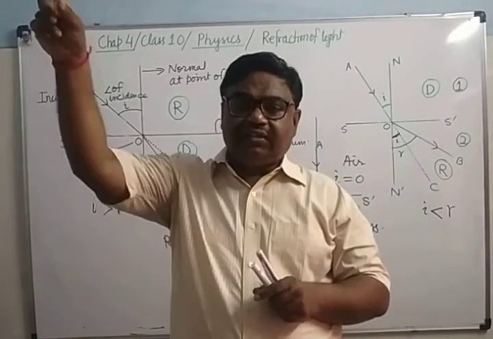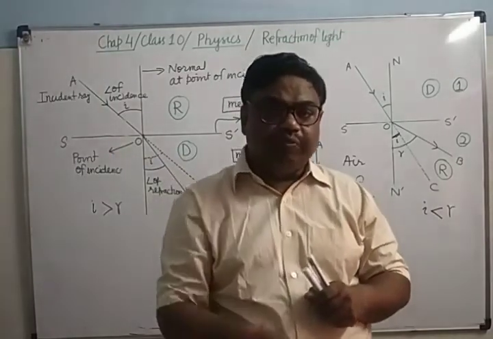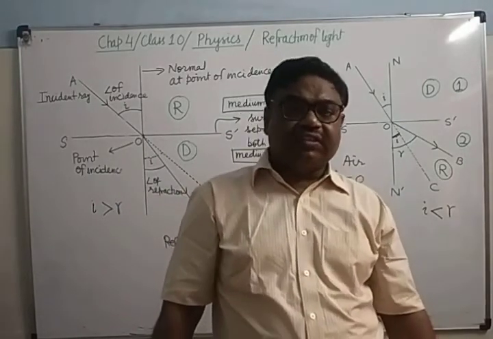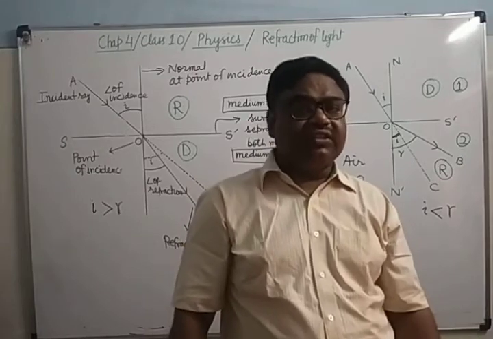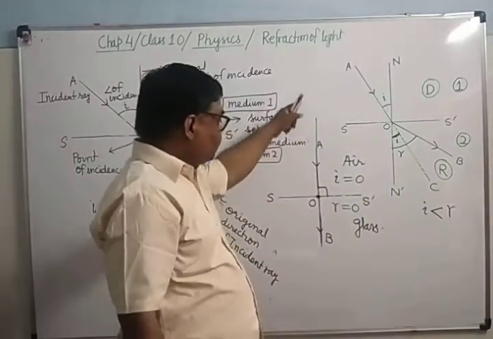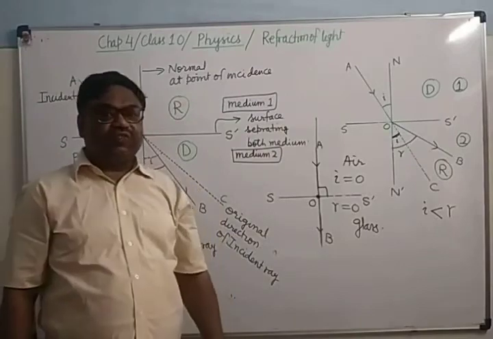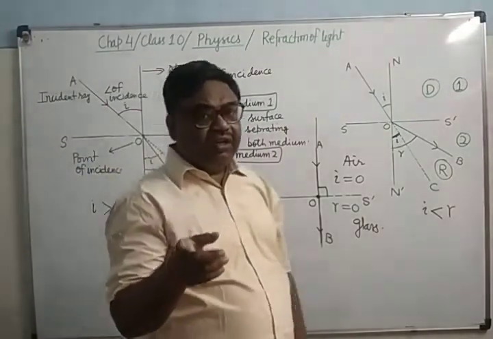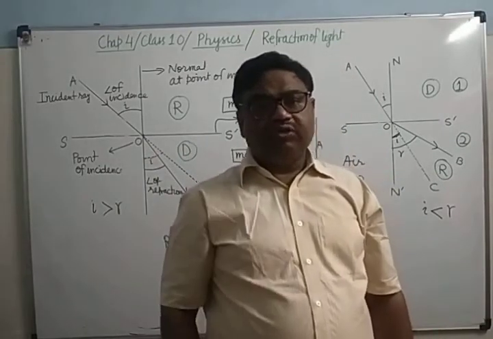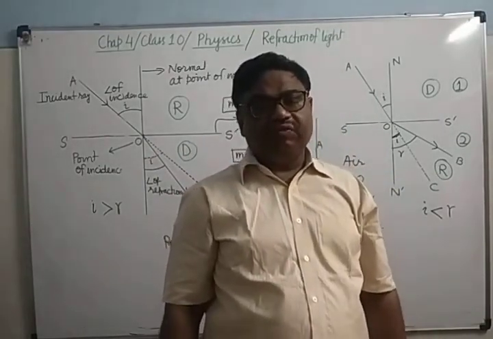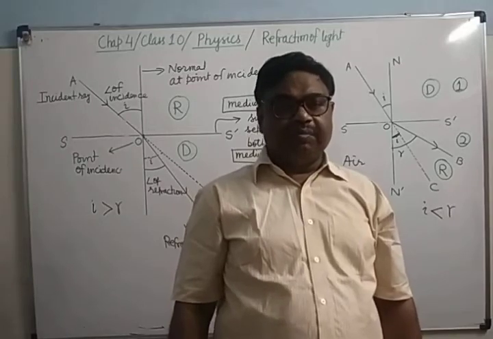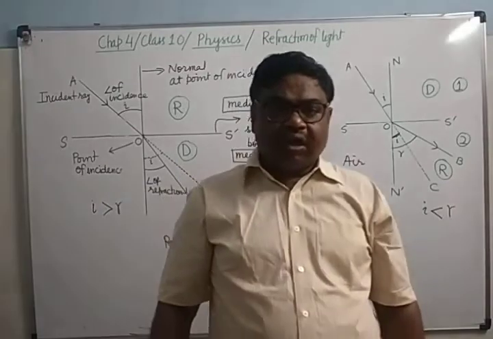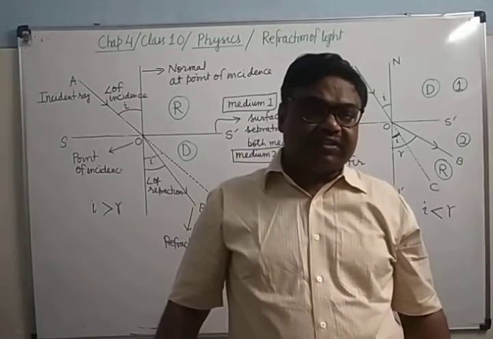Even if the light is falling obliquely, it will go without deviation. There will be no refraction. So refraction is not observed in two cases. Number one, if it is falling perpendicularly to the surface separating both media. Number two, if it is traveling between two media which have the same optical density, in which the speed of light is the same. It's clear? So these are the two conditions in which there will be no refraction.